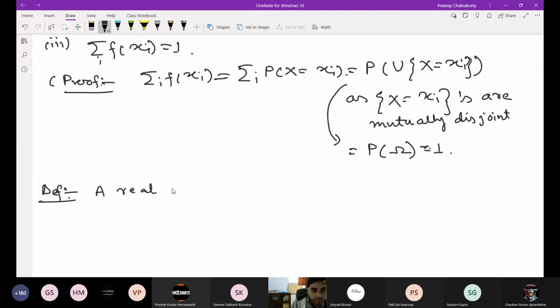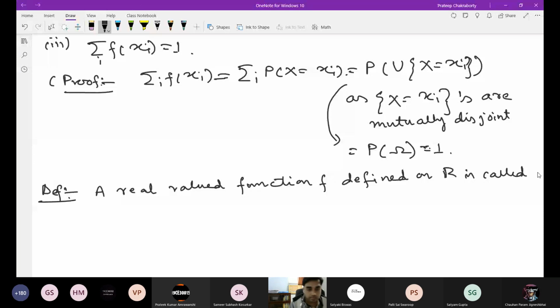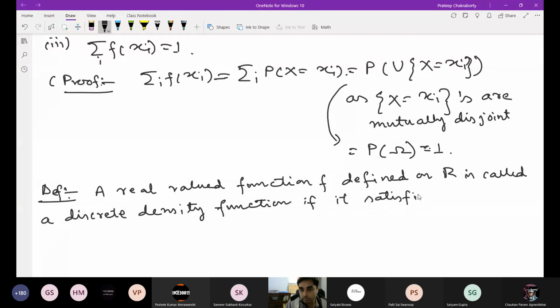A real valued function defined on R is called a discrete density function if it satisfies the above properties 1, 2, and 3.